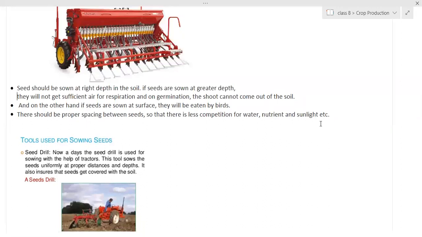What precaution has to be taken while sowing seeds? Should we write this? Yes, you have to write it down. Ma'am, what's the question? What precaution has to be taken while sowing seeds? Okay.